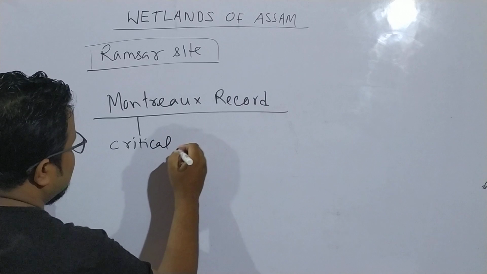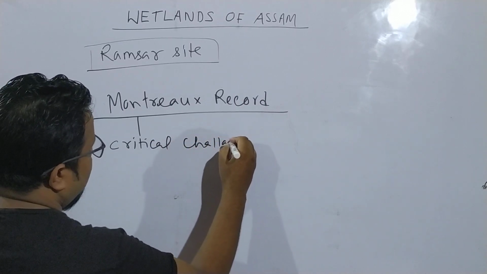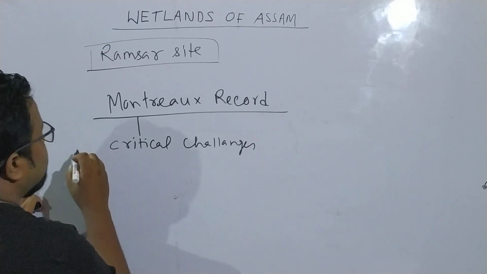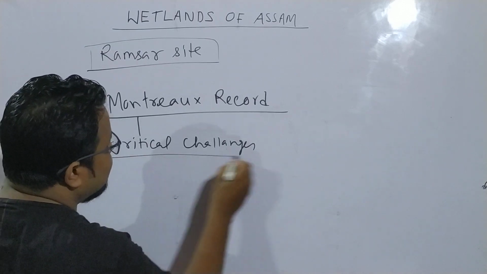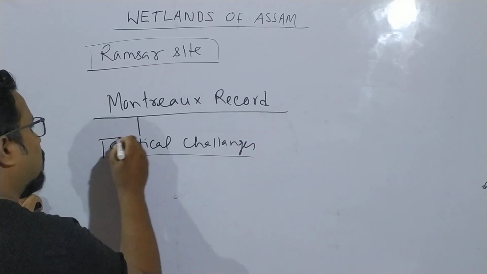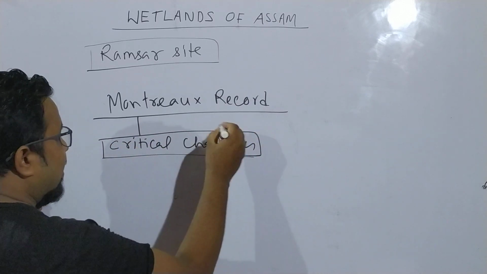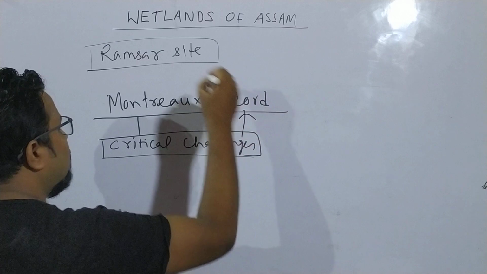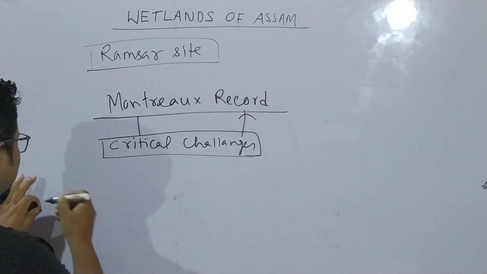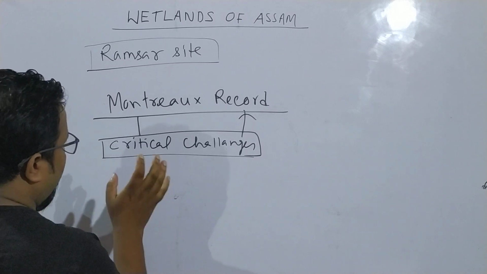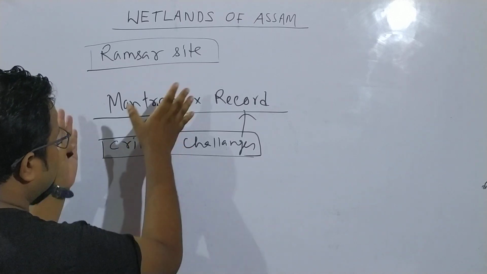There are many Ramsar sites. Out of those, few are facing critical challenges, and the names of those Ramsar sites facing critical challenges are registered in the Montreux Record.